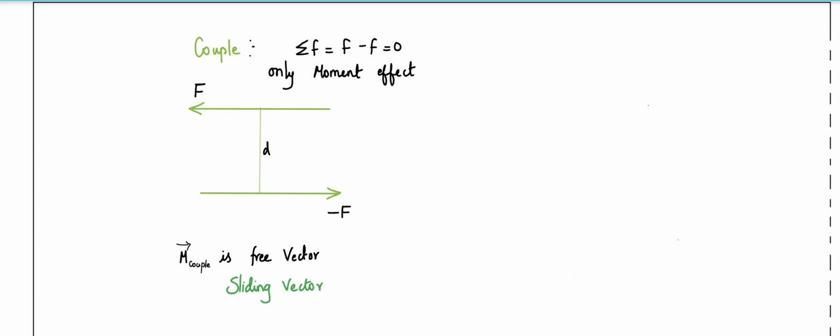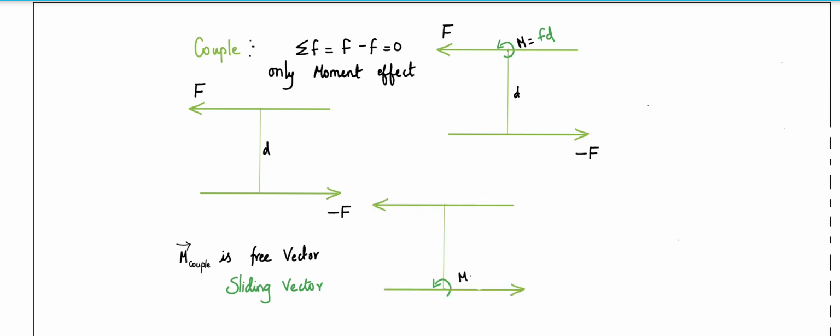And there is a statement that a couple moment is a free vector that can act or slide along any direction that is preferred. So you can see here, if I find the moment about this point, this F vector is intersecting at this point and doesn't provide any moment. This F acting at a distance d provides a counterclockwise moment, so I put F times d, a positive value. Similarly, if I find the moment about this point, this minus F acting at this intersect point won't provide any moment, so it's 0. The other, acting at a distance d, provides a counterclockwise moment, which I take as positive.